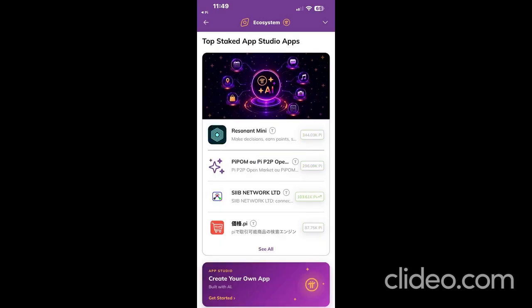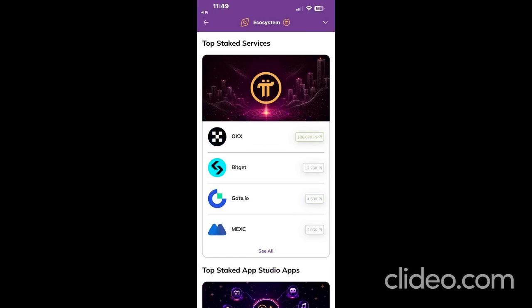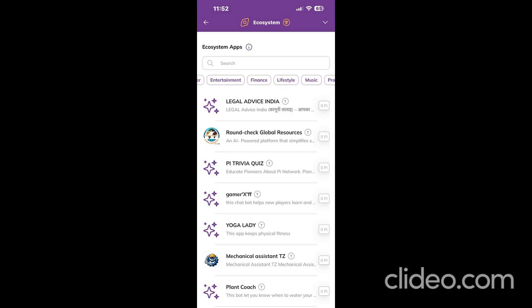Pi used this example directly in the updated staking announcement as proof of concept, and it's a compelling one. Community-driven staking translated directly into measurable user traffic for a brand new app with zero official promotion. Why this matters for the ecosystem.